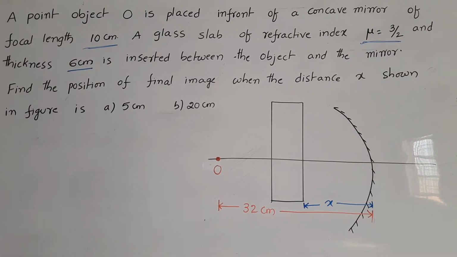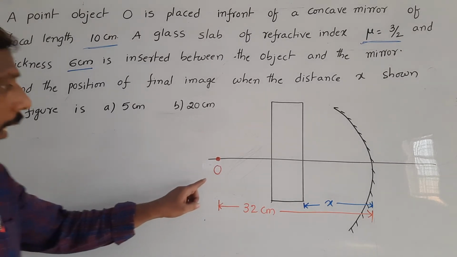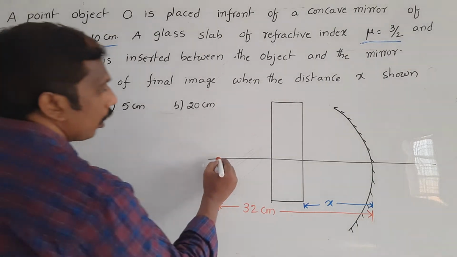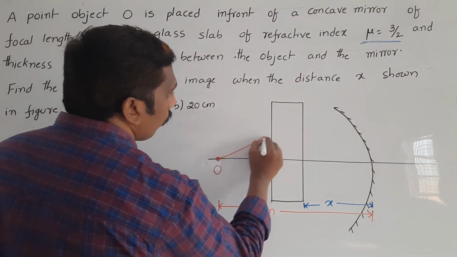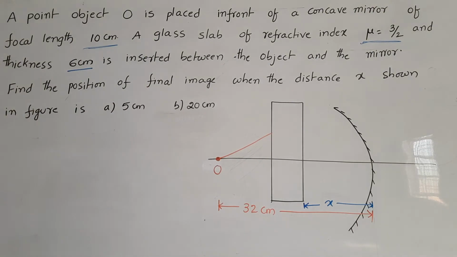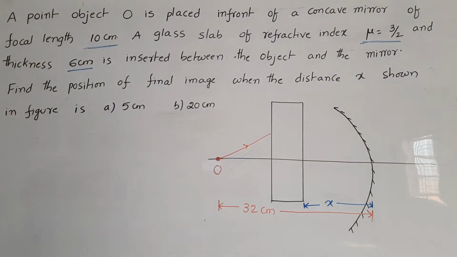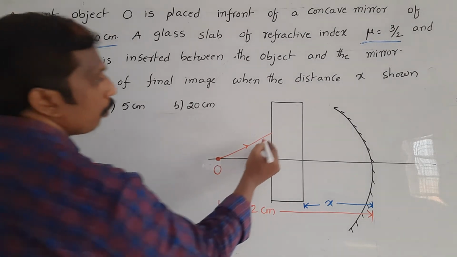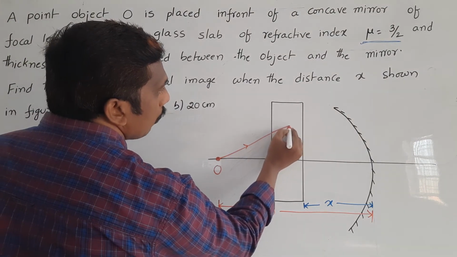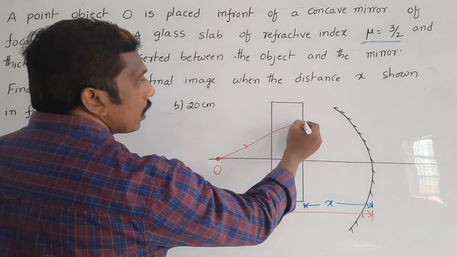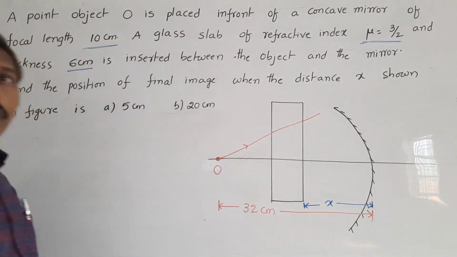So to solve this problem, first what happened? Light ray is coming from the object, is incident on the glass slab. Light ray traveled from one medium to another medium. It bent toward the normal. So it is bent like this. Again, it bends like this, bent away from the normal.